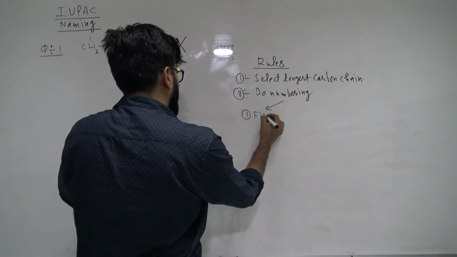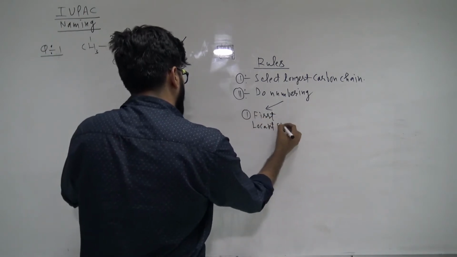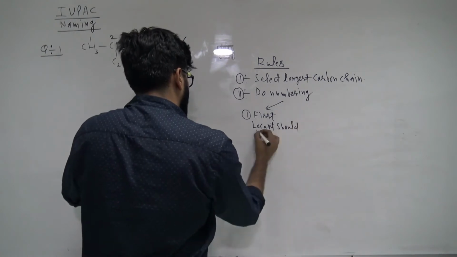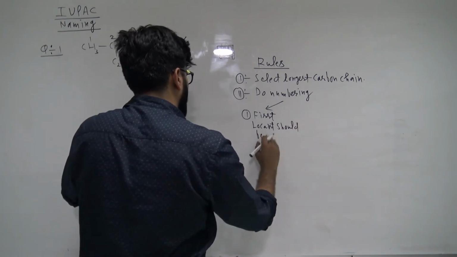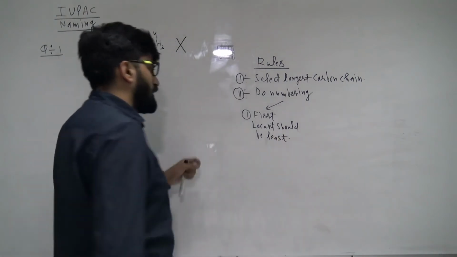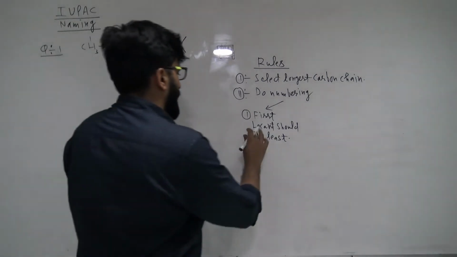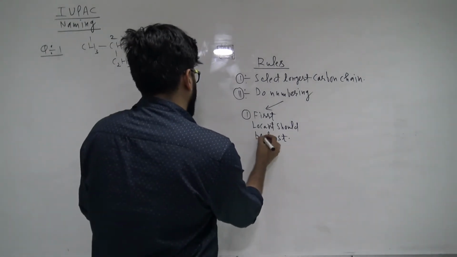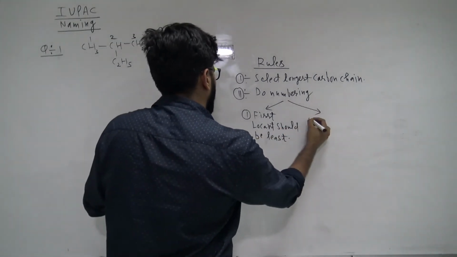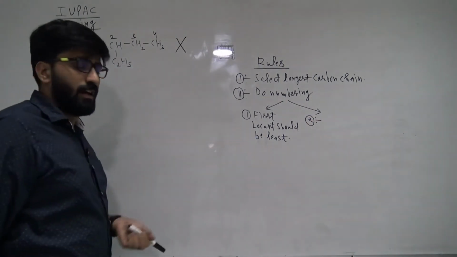First locant should be least. I'll discuss each and every rule. Okay, whatever rules are required in this chapter, I'm going to tell only those rules. And first locant should be least. Maximum students are like, what does it mean? So everything will be cleared, okay, when I take an example. Second is, first locant should be least.